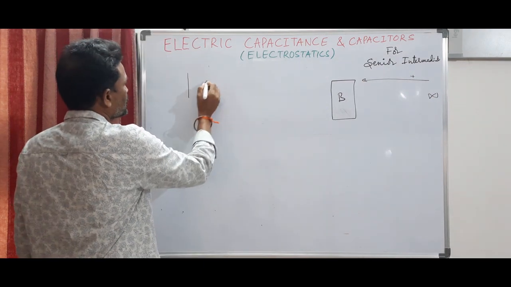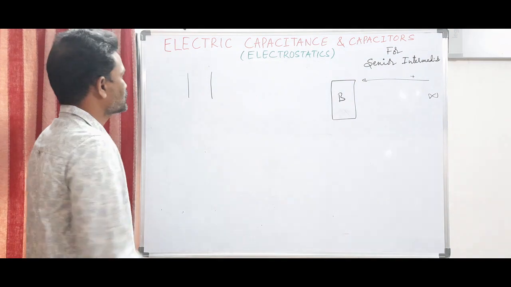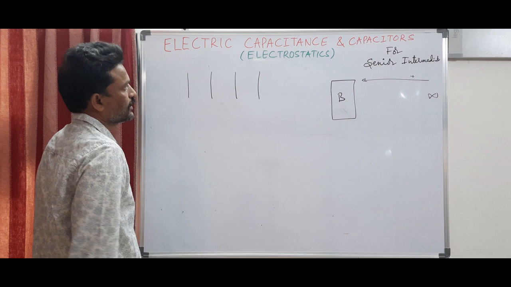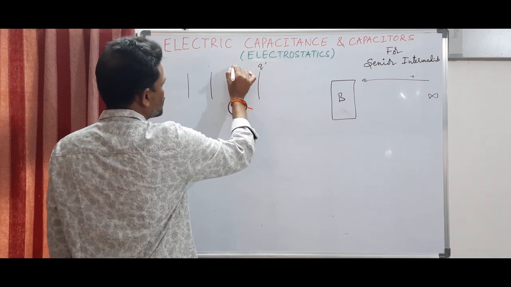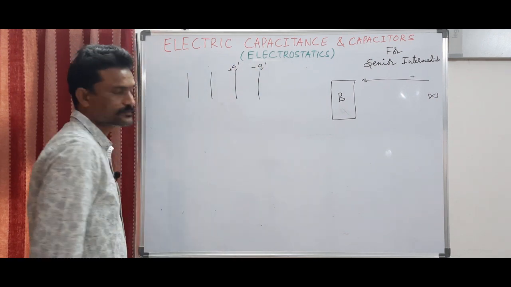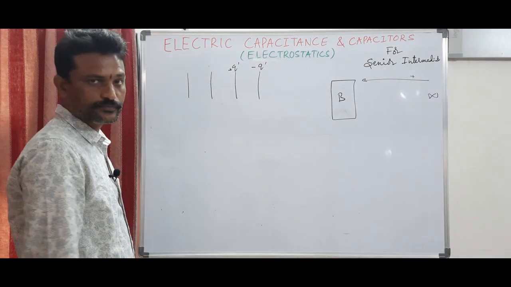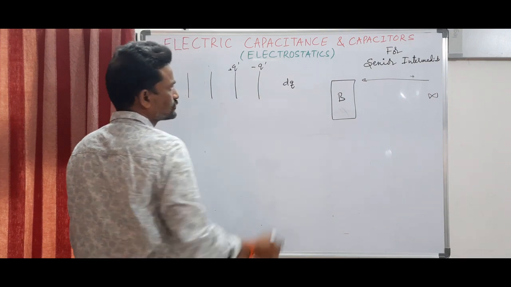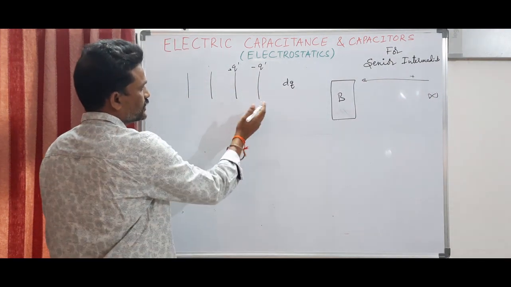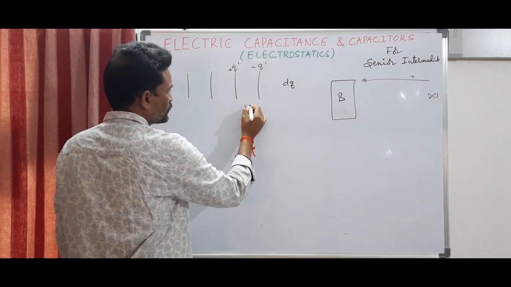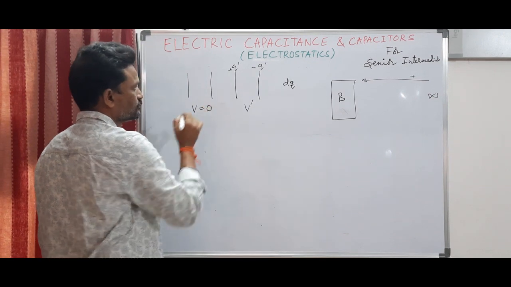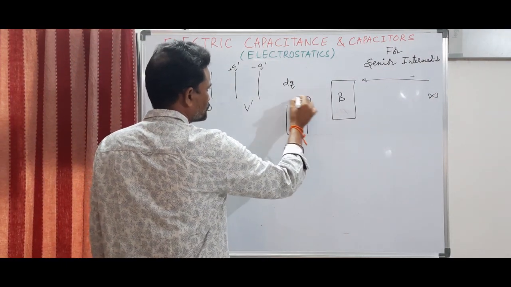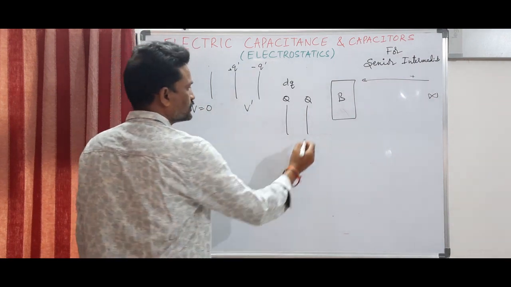Initially the capacitor has no charge, so the charges are 0. Now in between somewhere, I imagine that some q prime charge is there on both the plates. I further want to charge them, so I want to increase the charge by dq. In the intermediate stage the potential is V prime, here the potential is 0. My final target is to charge the capacitor to a charge Q, and increase its potential to V.